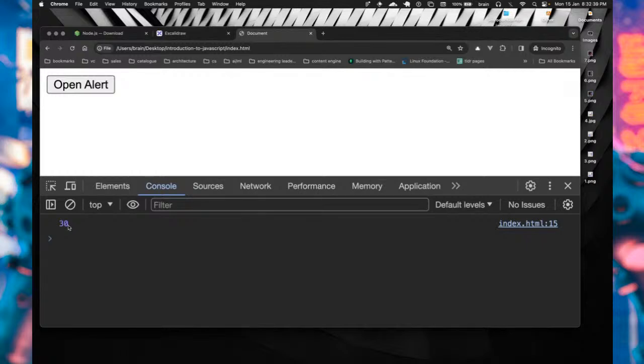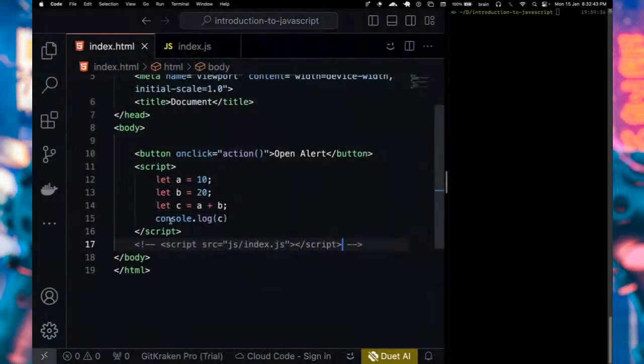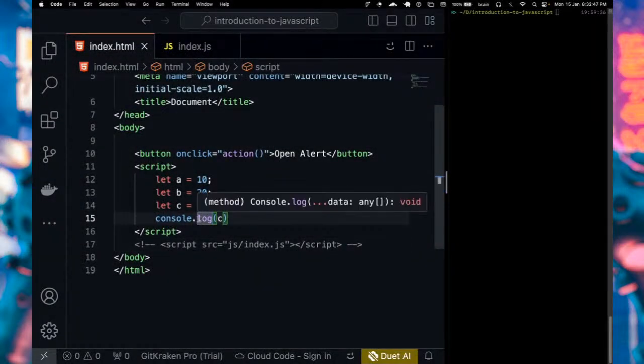Someone said, why did it not print on the screen but in the console? That is because we are currently using the console. We are not looking at the document object model yet. We'll get to that.